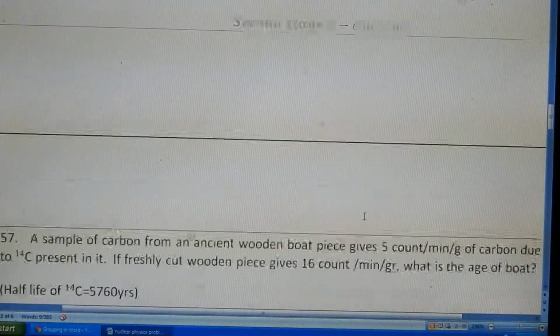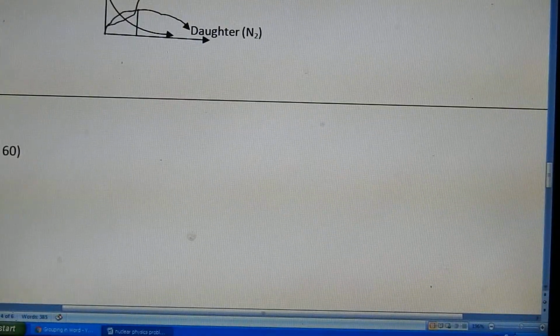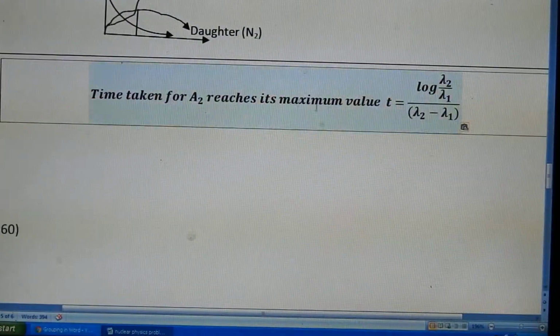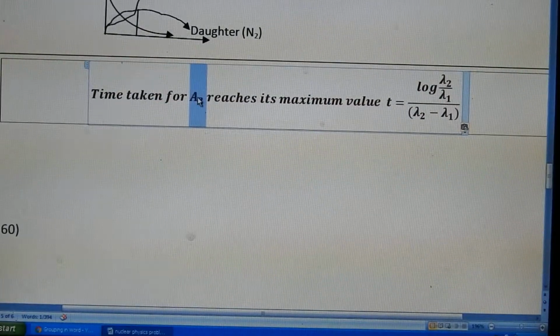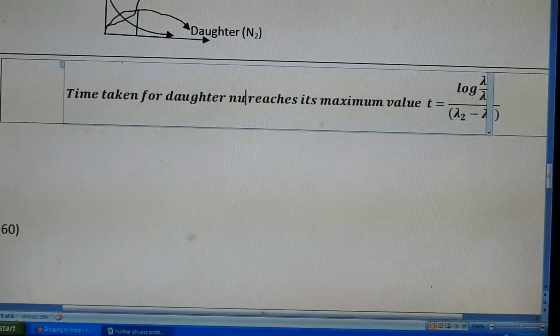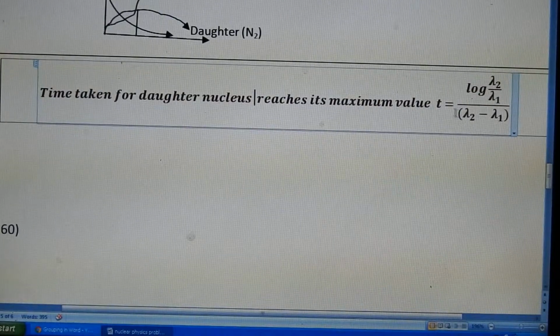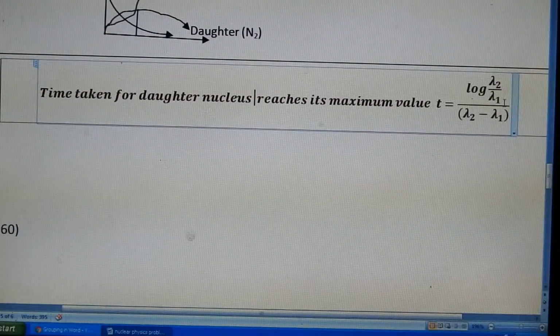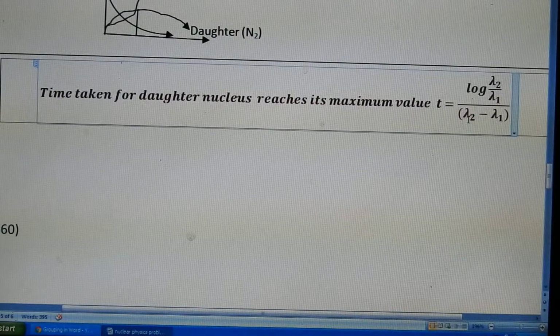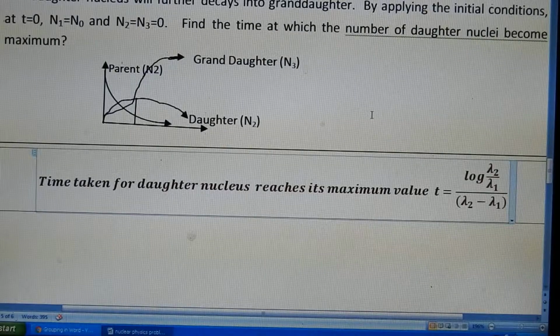Here I can write that formula: t is equal to log of lambda 2 by lambda 1, divided by lambda 2 minus lambda 1. This is the time taken for N2 to become maximum. This daughter nucleus N2 becomes maximum at this time. Here the curve is shown.